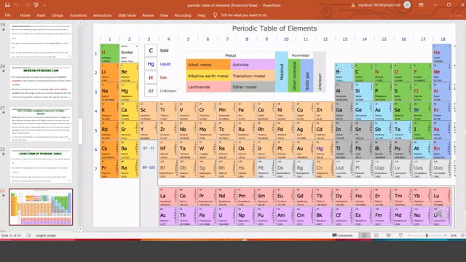Then comes the 13th group, boron family. Then 14th group, carbon family. 15th group, nitrogen family. 16th group, oxygen family. 17th group, fluorine family. 18th group, noble gas family or inert gas family, zero group family. Earlier, this group was called the zero group. Why? Because their electronic configuration is totally packed, fully filled.